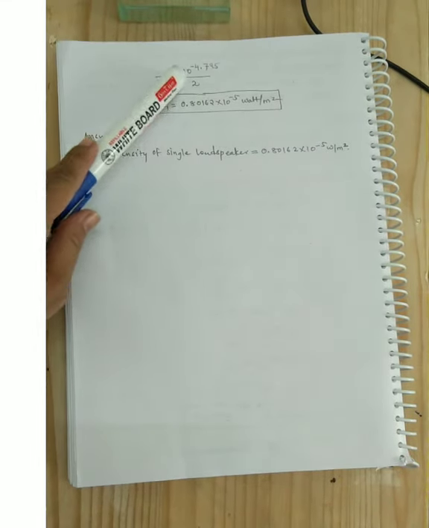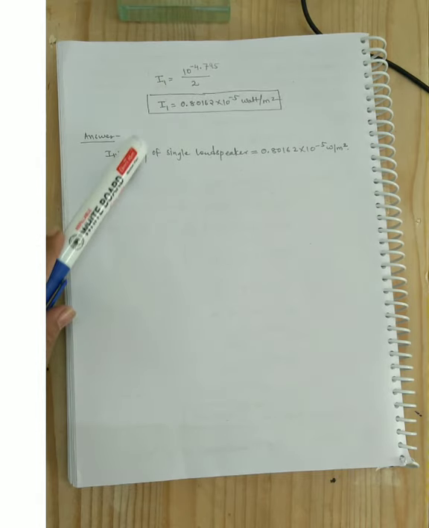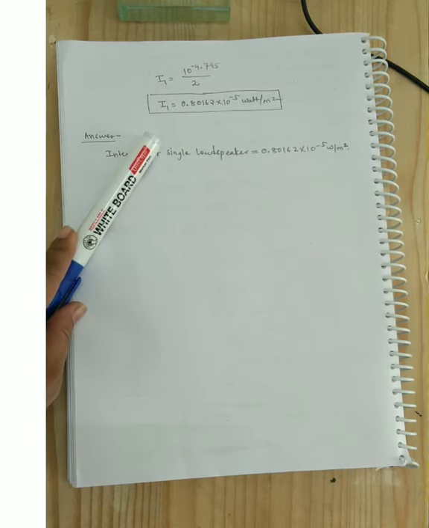So guys, here I1 is equal to 10 raised to minus 4.795. So I1 is equal to 0.80162 into 10 raised to minus 5 watt per meter square. So at the last you can write the answer with the statement: intensity of a single loudspeaker, that is 0.80162 into 10 raised to minus 5 watt per meter square.